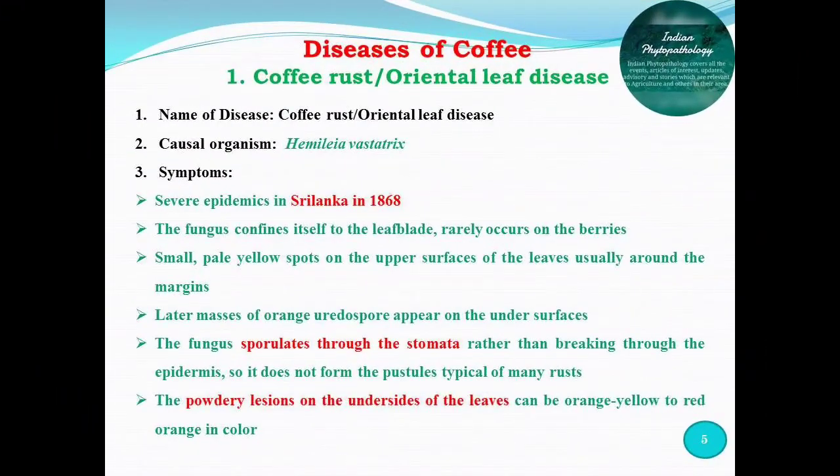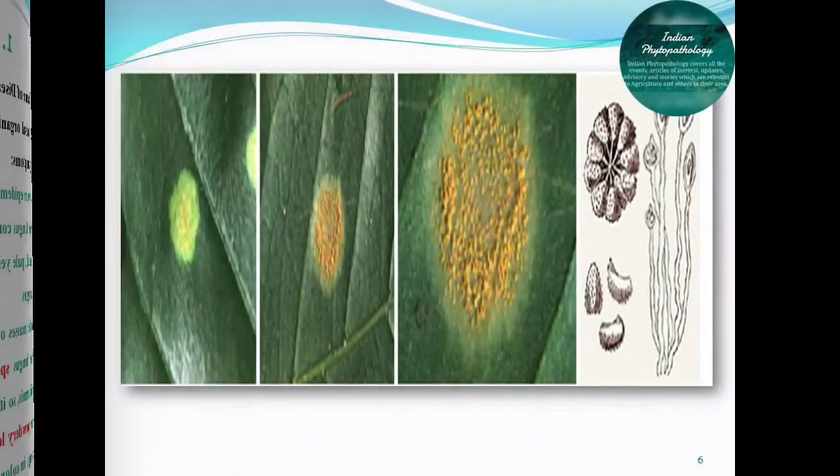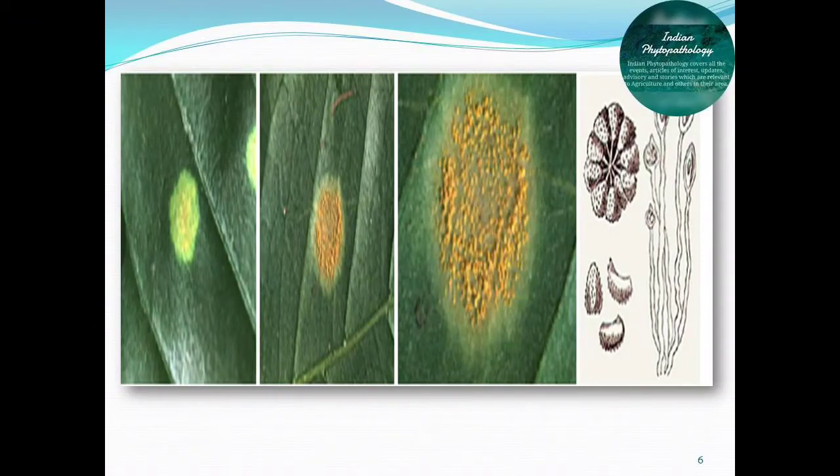In coffee, only one serious disease is noted, that is coffee rust, also called oriental leaf disease. Its causal organism is Hemileia vastatrix. In history, a major epidemic of this coffee rust occurred in Sri Lanka in 1868. The fungus confines itself to the leaf blade, rarely occurring on the berries.